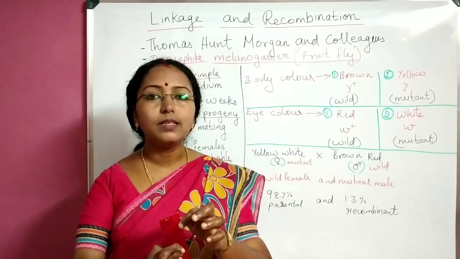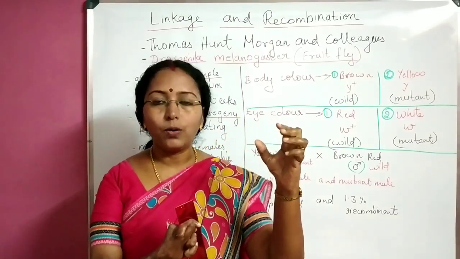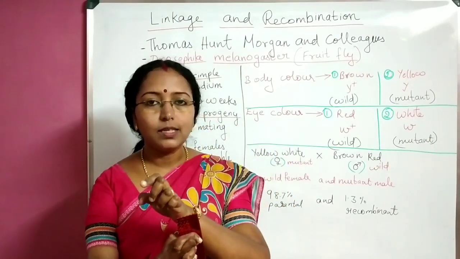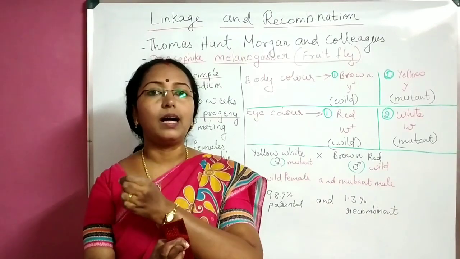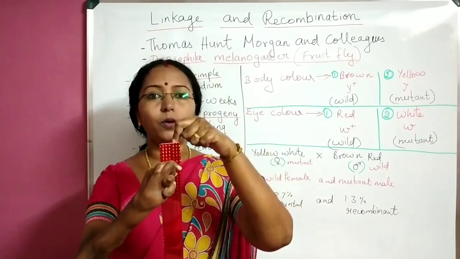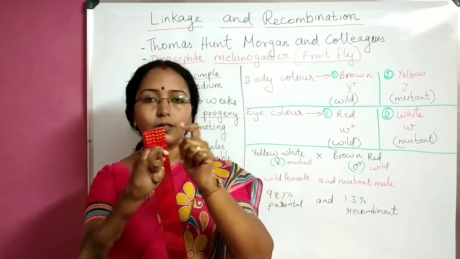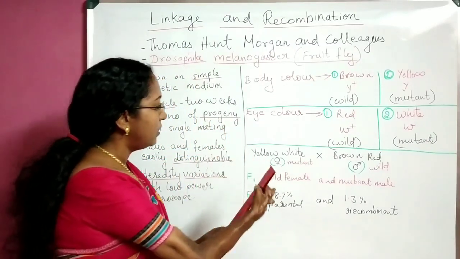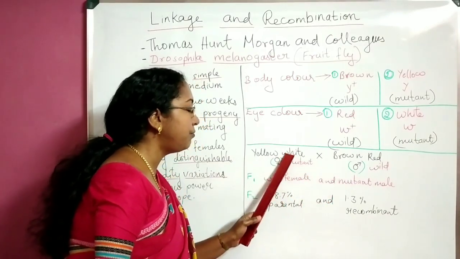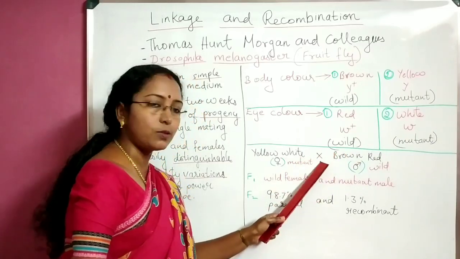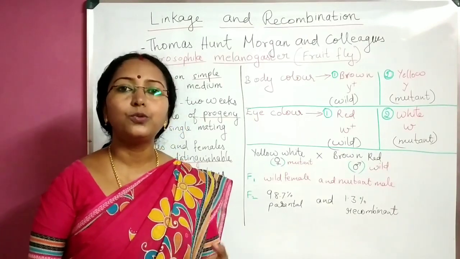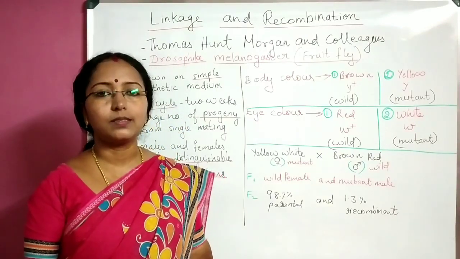Are you able to imagine? See, imagine a yellow-bodied, white-eyed female fly is crossed with brown-bodied, red-eyed male. They are crossed. Here it is not like pea plant pollination, we cannot do that. They are crossed here, and see, I have put a sign here. This sign is female and this sign is male. So mutant female and wild male are crossed and waiting for F1 generation. How many days? 2 weeks. Life cycle is 2 weeks.